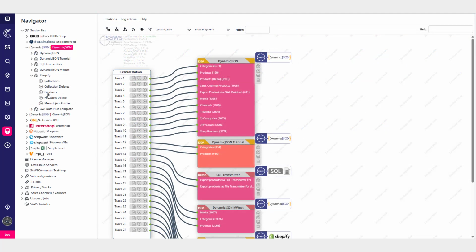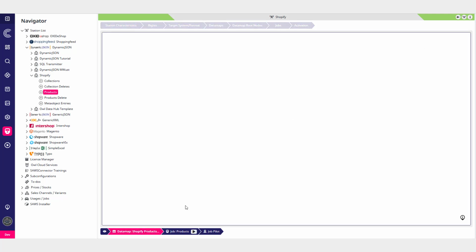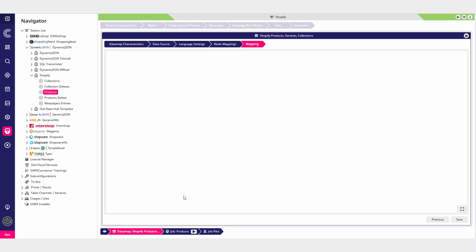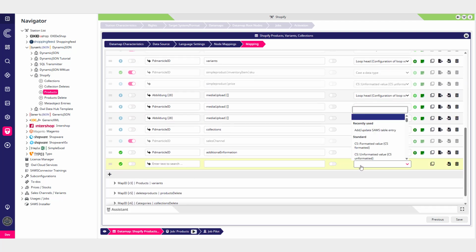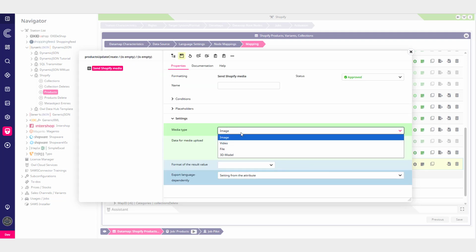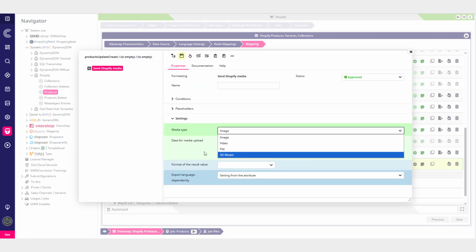We've introduced two new formats to enhance Shopify integrations. The media upload format, which lets you upload media such as images and videos to Shopify quickly and easily.